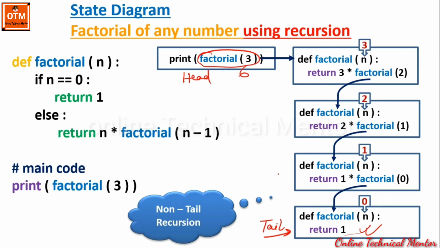If the result is generated at the head of the recursion procedure, then we will call it non-tail recursion. So the technique that I have shown you is a non-tail recursion. That means there is a possibility of getting the same result at the tail of the recursion, and that time we will say that it is a tail recursion. I will show you an example for that also.